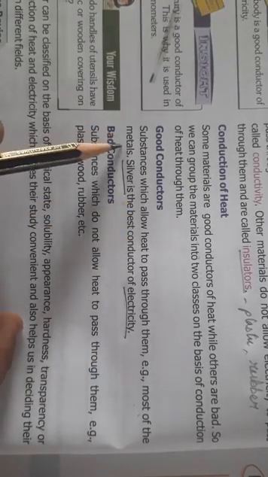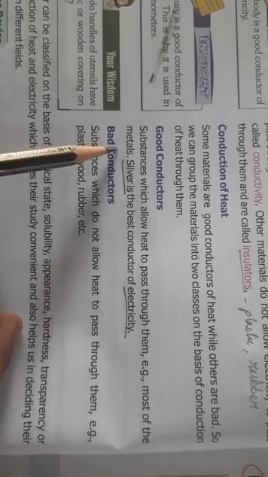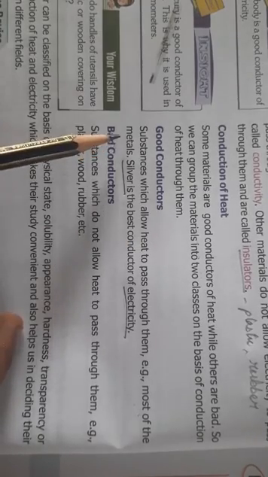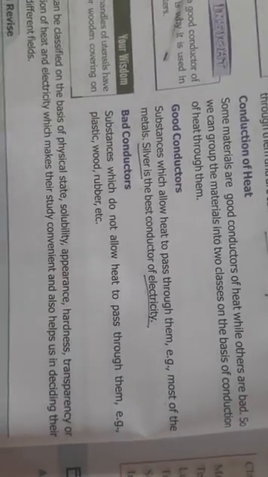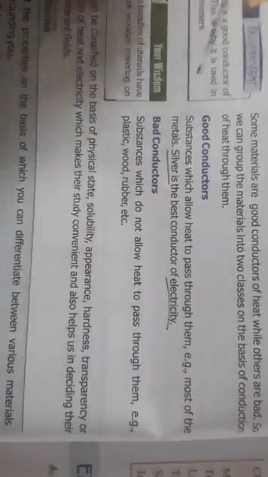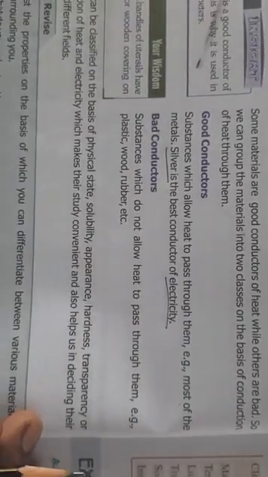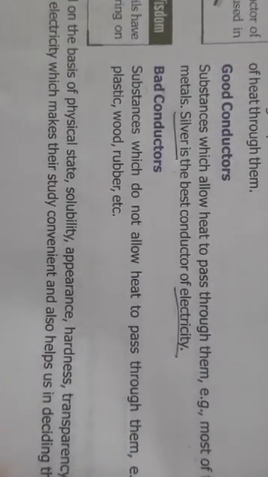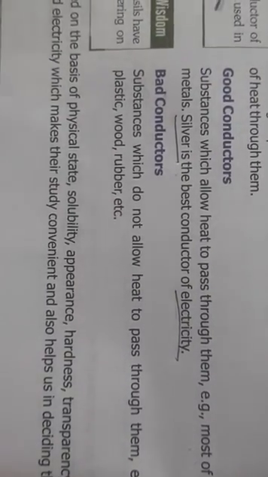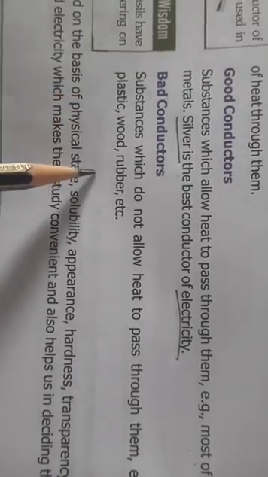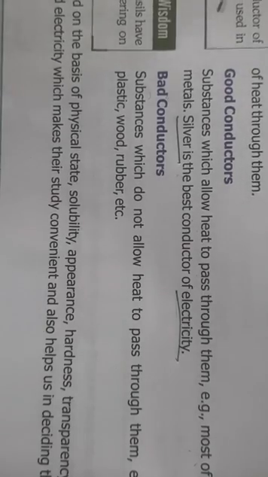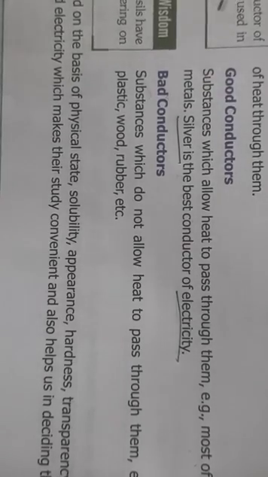Just now I told you, aluminum, steel, copper, they all are good conductors of heat. Bad conductors means the substances which do not allow heat to pass through them. They are also called insulators, like plastic, wood, rubber. They do not allow heat to pass through them, nor electricity.